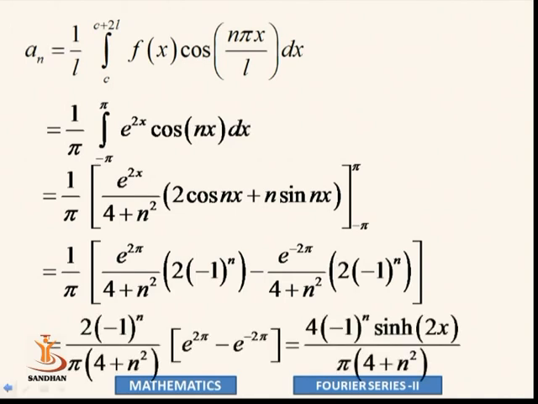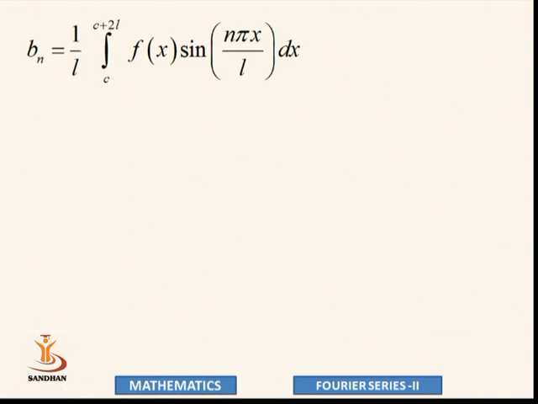So we get, taking common outside 4 plus n square and 2 into minus 1 raised to n, 2 into minus 1 raised to n upon pi into 4 plus n square, into e to the power 2 pi minus e to the power minus 2 pi. We know that for converting to the sine hyperbolic formula, we multiply and divide by 2. So 4 times minus 1 raised to n sinh 2 pi upon pi into 4 plus n square. Here it is sinh 2 pi.